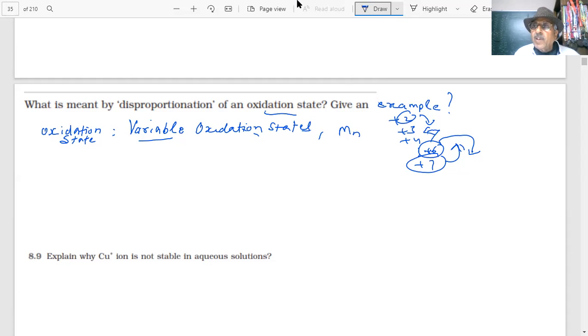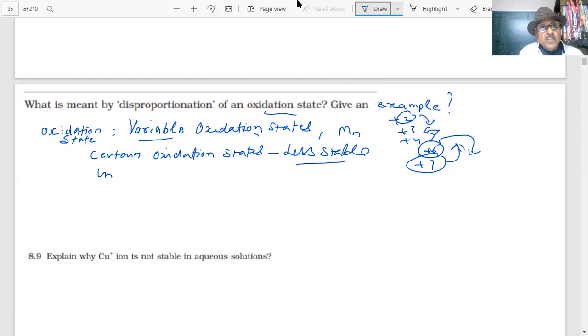So is it possible in a reaction, students? Certain oxidation states are less stable. Certain oxidation states of an element are less stable. They are intermediate oxidation states.